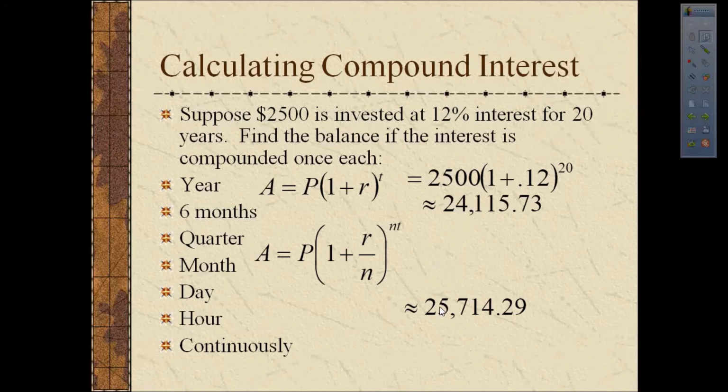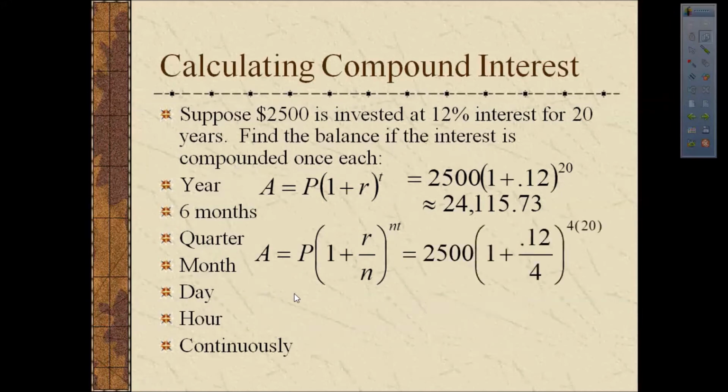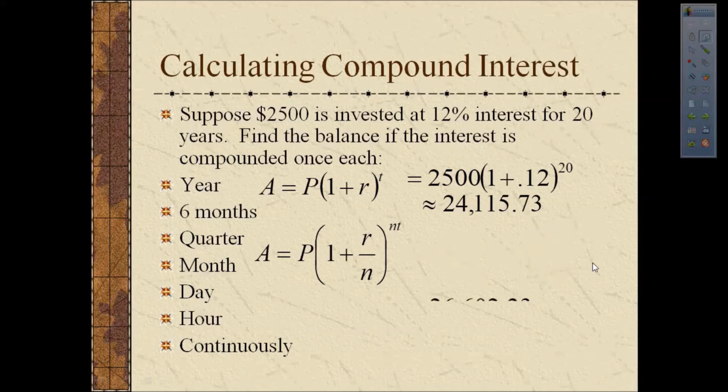Well, twice a year was great, but maybe we could compound every quarter. That would be 4 times per year. So keep the principal, interest, and time the same, but now make n equal to 4. 4 times 20 for the time, and dividing the interest rate by 4. This time we'll get $26,602.23.